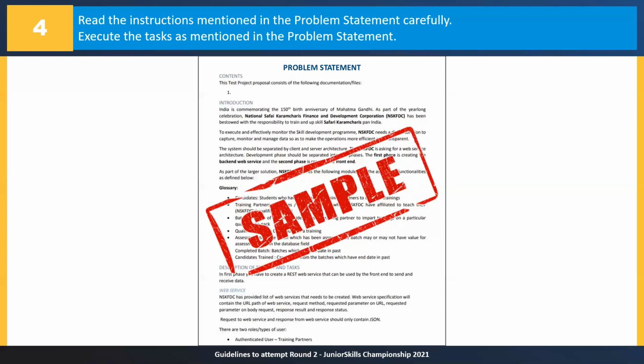Read those instructions carefully. If you fail to abide by those instructions, you might end up losing some marks at the end in the evaluation. So I request you all to be very, very careful in following those instructions. Under no circumstances should you miss any instruction. And this problem statement will also have the detail of what tasks you need to perform.